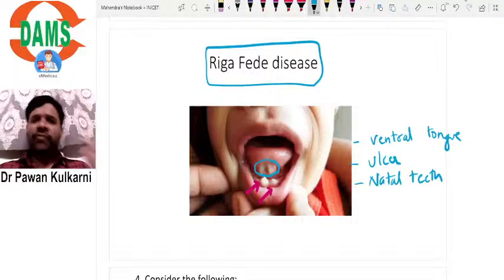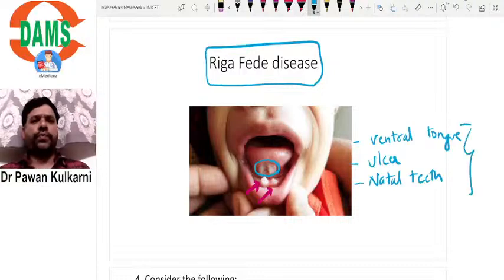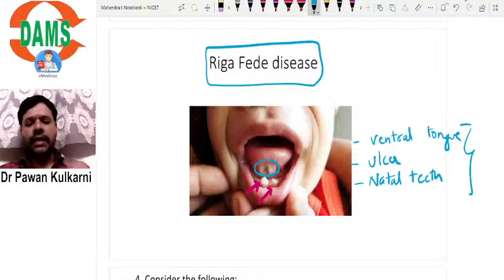Okay, so Riga-Fede disease is a traumatic lesion. What is the reason for trauma? Natal teeth. Where is the ulcer seen? Ventral surface of the tongue. Okay, all these are classical single liner MCQs which we are supposed to remember.